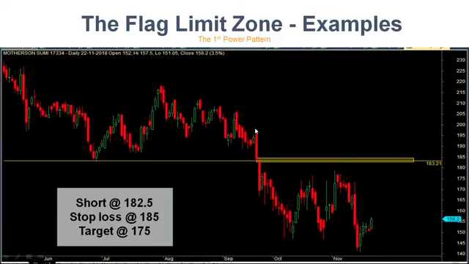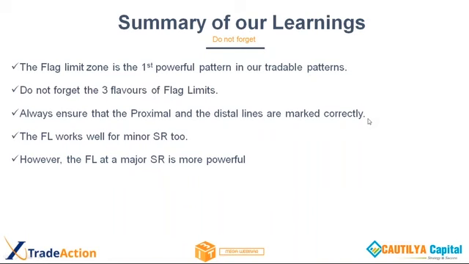Okay, friends. Now, the summary of our learnings. The flag limit zone is one of the first powerful patterns in our total tradable patterns. Do not forget the three flavors that we learned. Which are the three flavors? Flavor 1, the base. Flavor 2, the wicks. Flavor 3, the gaps.